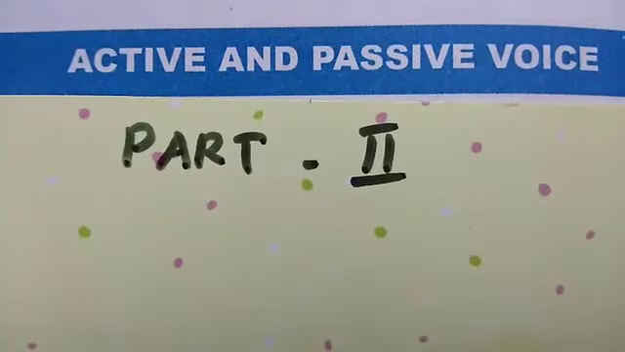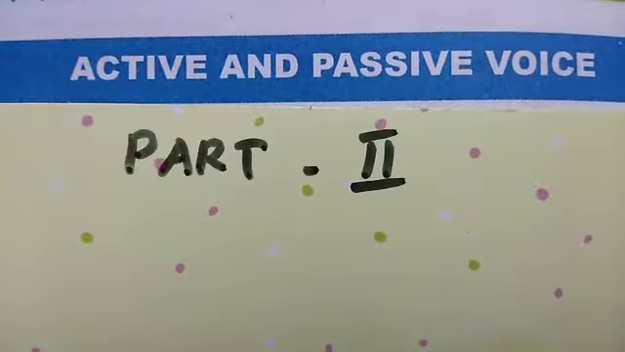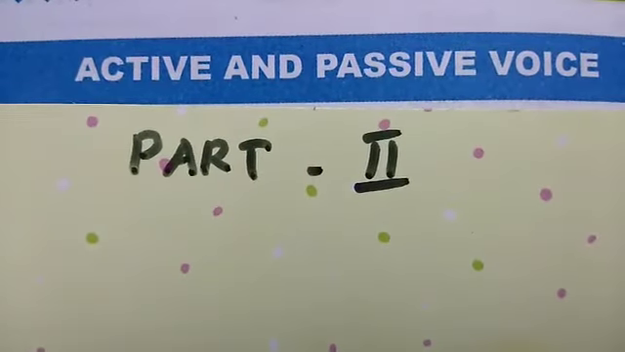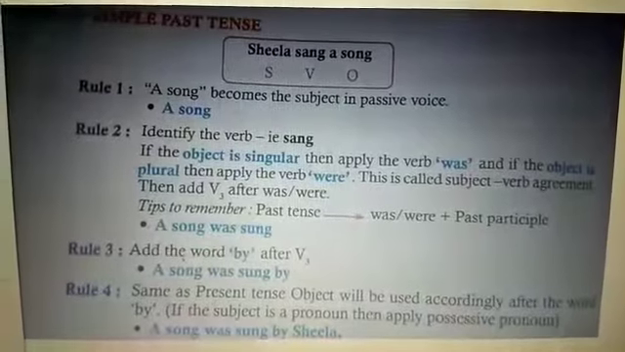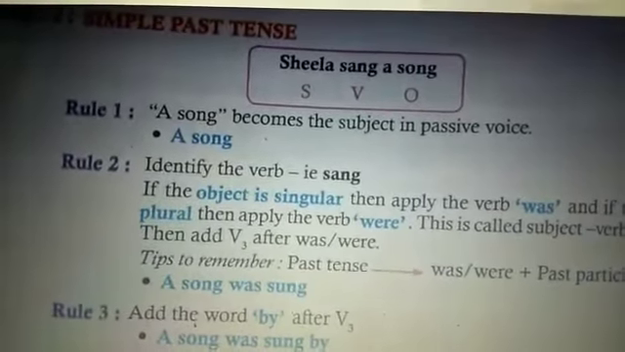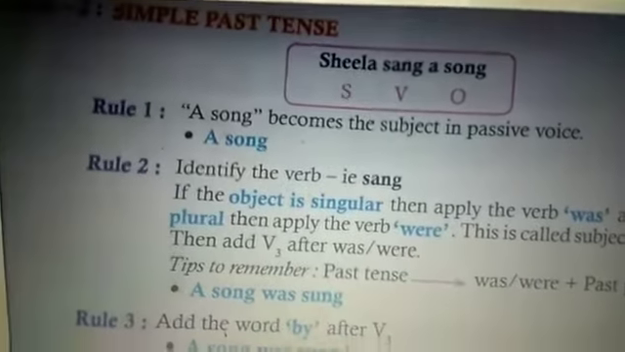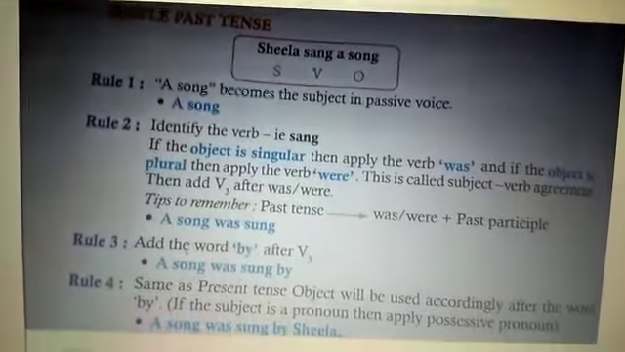Happy day, students. Today I am going to deal with the grammar in English grammar, active and passive voice, part 2. Dear students, already we have seen level 1, simple present tense. Today we will deal with level 2, simple past tense. The same example I am giving so that it will be easy for you to understand.